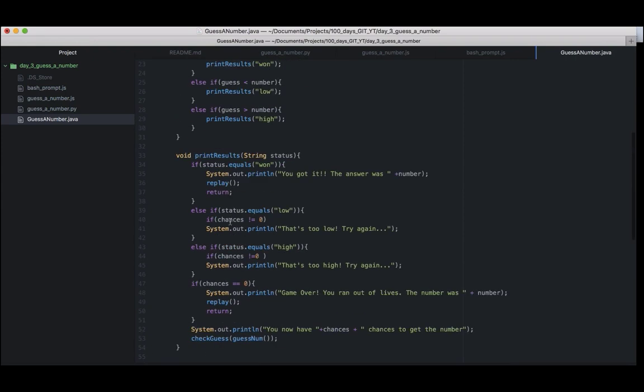Let's see if we can scroll down. Remember, we said Java always begins by looking for the main method. Okay, so let's see if we have the main method. Oh yeah, there we have it at the bottom right there. So this is where all the coding starts from. In Java, main method, right?